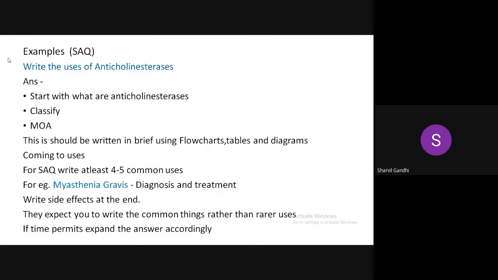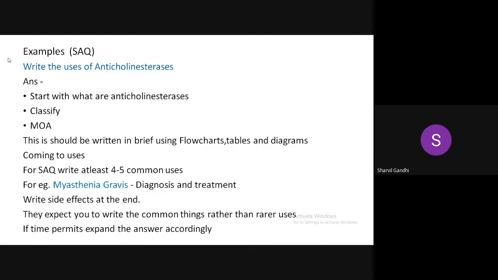For the typical questions asked in pharmacology, like "write the uses of anticholinesterase," start the answer with what anticholinesterases are. Classify in brief: direct, indirect, irreversible, reversible, whatever you like. Then the mechanism of action: it inhibits cholinesterase and increases the synaptic level of cholinergic transmission. These should be written briefly as flowchart points, tables or diagrams.